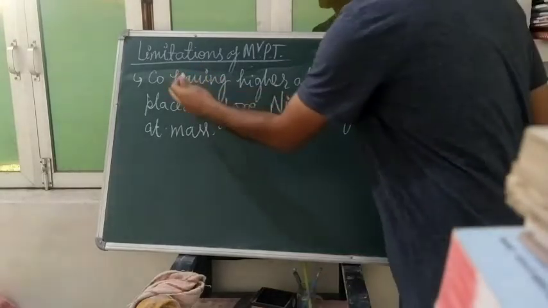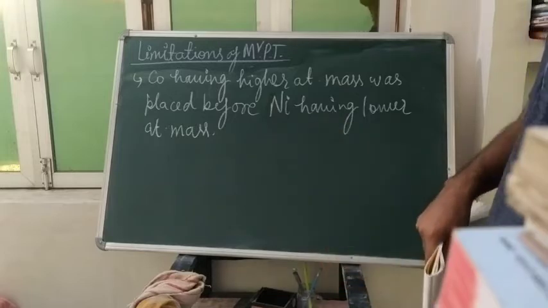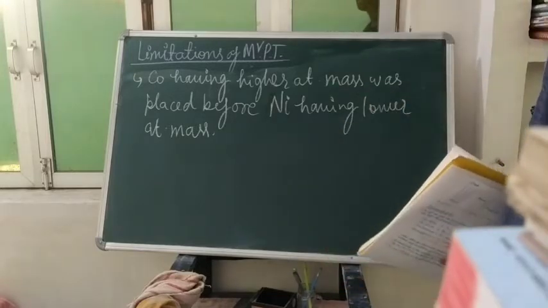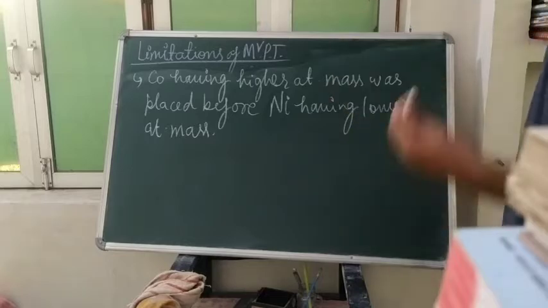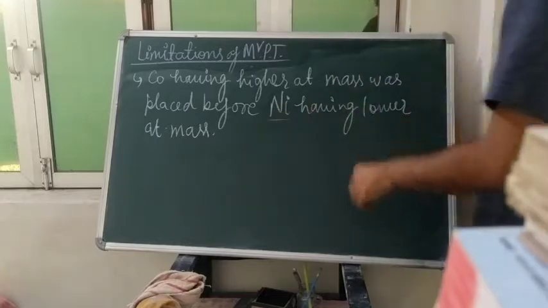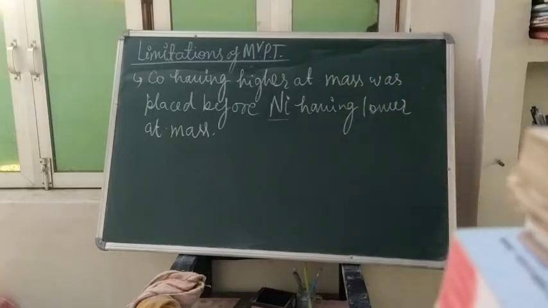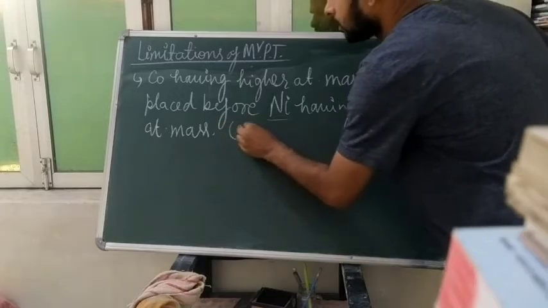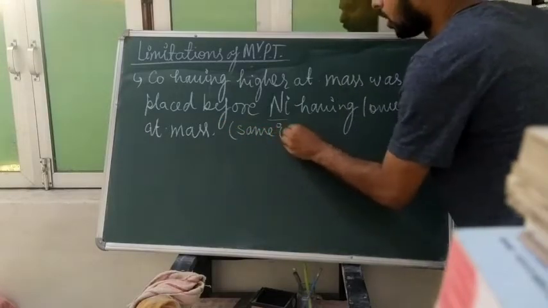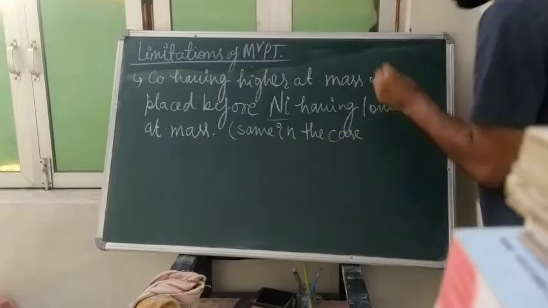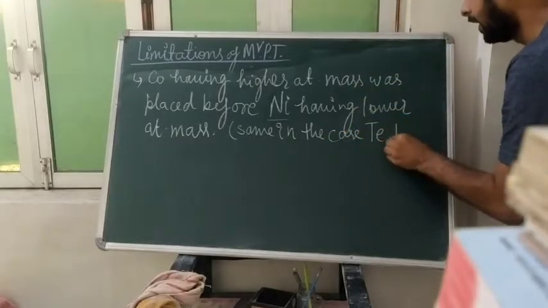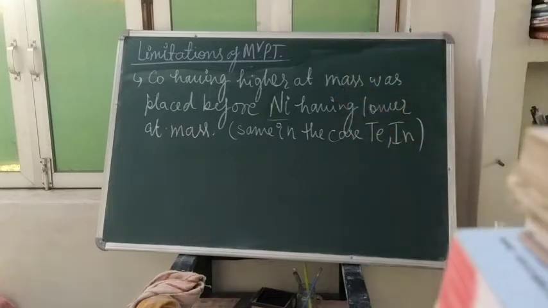So if cobalt has higher atomic mass, it should be placed after the lower atomic mass, but it was placed before nickel. The same case was present in the case of beryllium and indium.